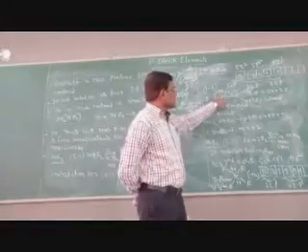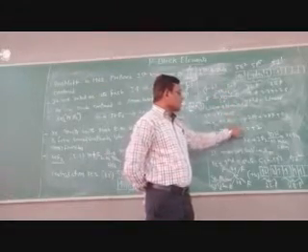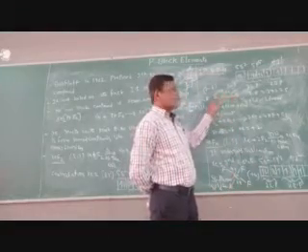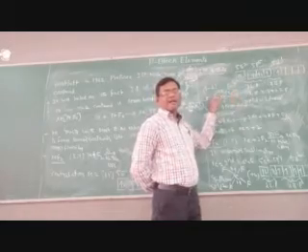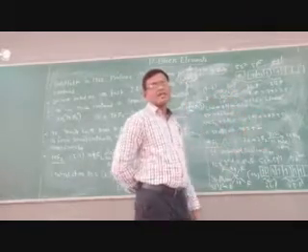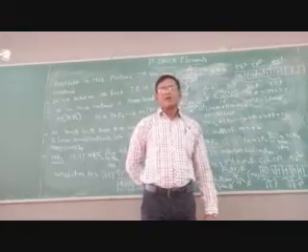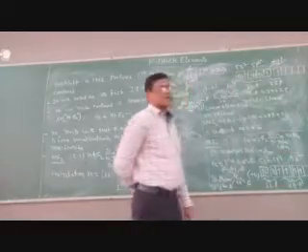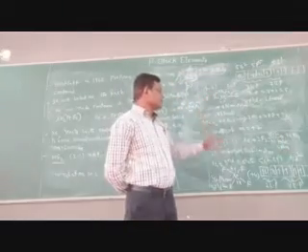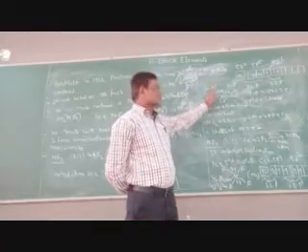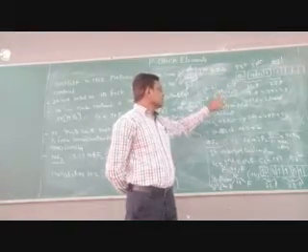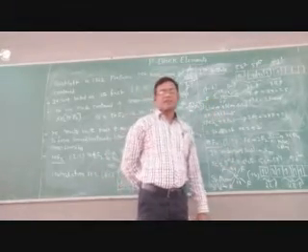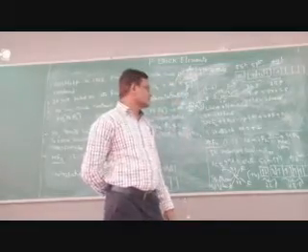So in the XeF2 molecule, what is the oxidation state of the central atom xenon? +2. Why? Because xenon is surrounded by fluorines, each fluorine is -1. Therefore the central atom becomes +2. That's why in the XeF2 molecule the oxidation state of xenon is +2, children. So this is the information on xenon difluoride: how it is prepared, how the molecule exists, its structure and hybridization, the number of lone pairs and bond pairs, and hydrolysis. That information is needed, children. You may be asked any one point from a competitive point of view also.